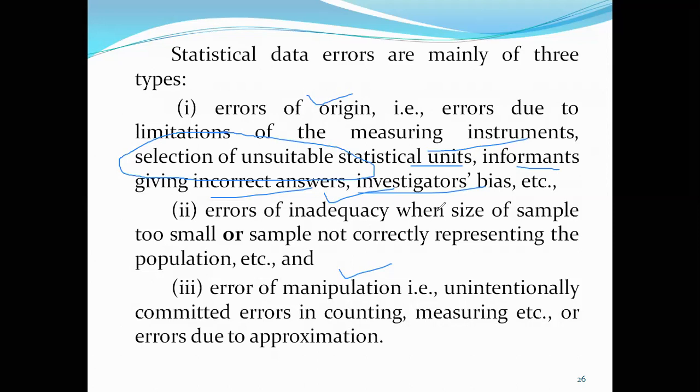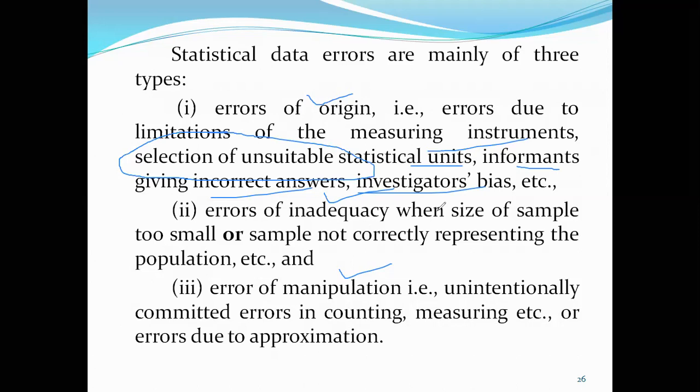Again repeating, a parameter is a characteristic feature of the population, whereas a statistic is a characteristic feature of the sample. If the sample size is more, it will be closer to the population parameter. If the sample size is less, there are chances of error of inadequacy creeping into your research or investigation.